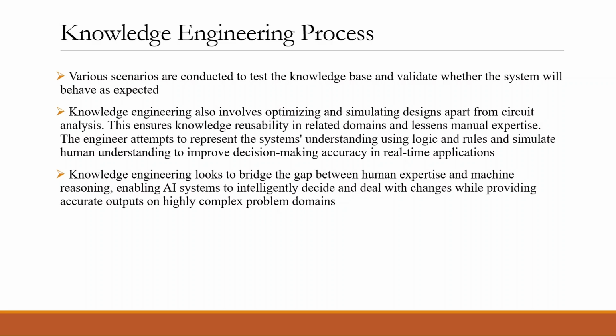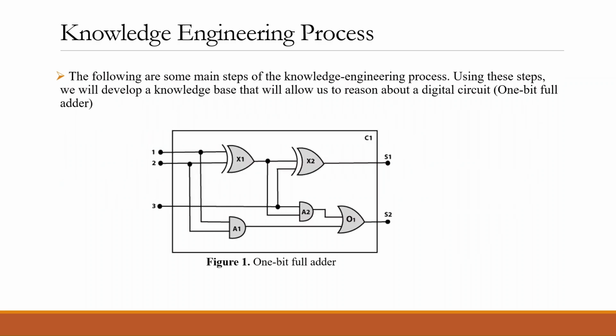The engineer attempts to represent the system's understanding using logic and rules and simulate human understanding to improve decision-making accuracy in real-time applications. Knowledge engineering looks to bridge the gap between human expertise and machine reasoning, enabling artificial intelligence systems to decide and deal with changes while providing accurate outputs on highly complex problem domains.